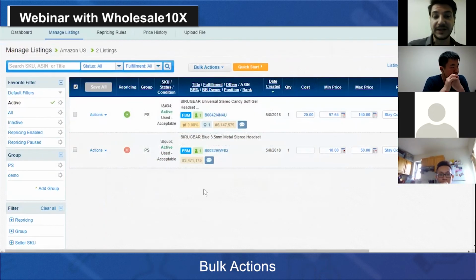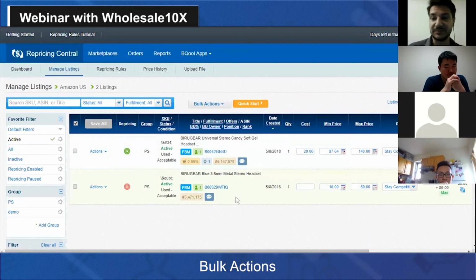So the bulk action can really help you set your min-max prices quickly, but at the same time, by guaranteeing that you're not losing profit or losing money on your listing. As a suggestion, since I have also been checking our users' cases and helping them through support, it is very important in the beginning to set the correct min and max prices. The min prices mostly are because you don't want to lose money, obviously, on your listing. And the max price is also because Amazon in the last year has become a bit more strict on potential pricing errors.